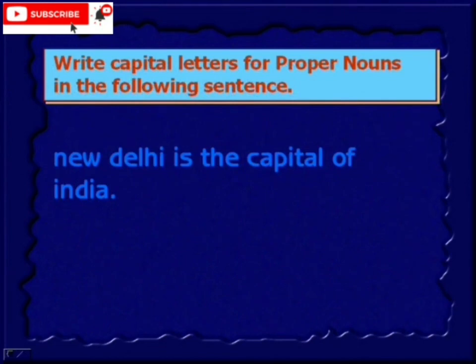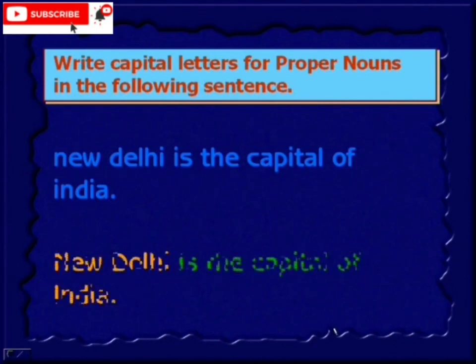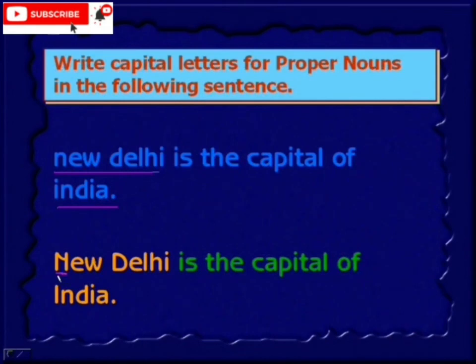So there are two objectives. You need to identify the proper noun, then you need to rewrite the sentence with capital letters. So write down this sentence first, then you can rewrite this. So which are the proper nouns? So here New Delhi. So this is a proper noun. India, again a country name, is a proper noun. Therefore you need to write them in capital letters. New Delhi is the capital of India. Okay, we'll move to the next one.